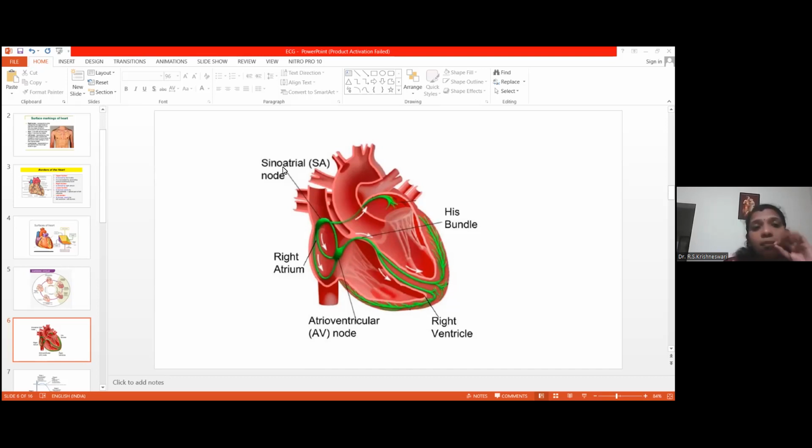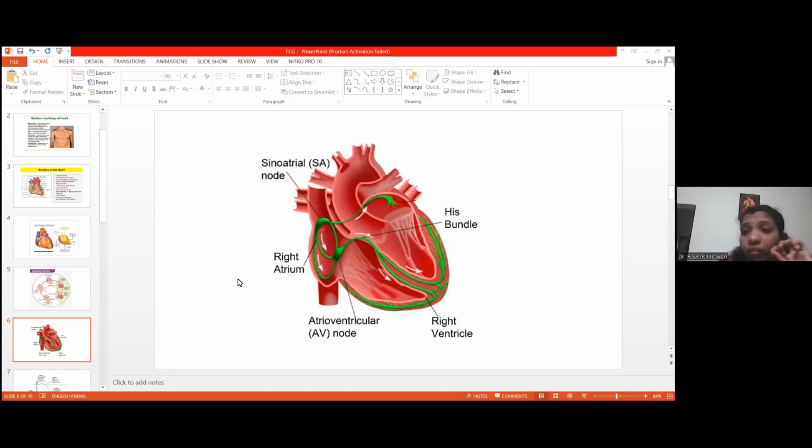Regarding the impulses, the SA node is capable of producing impulses at 60 to 80 per minute. The AV node contracts at a rate of 40 to 60 per minute. The bundle of His is also 40 to 60, and the right and left bundles are 15 to 40 per minute. So this is the rate at which the electrical conductivity travels.